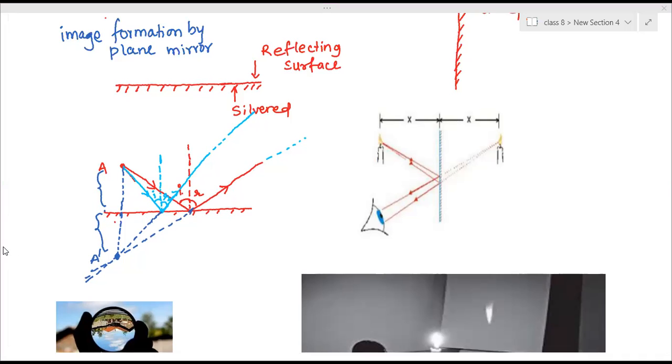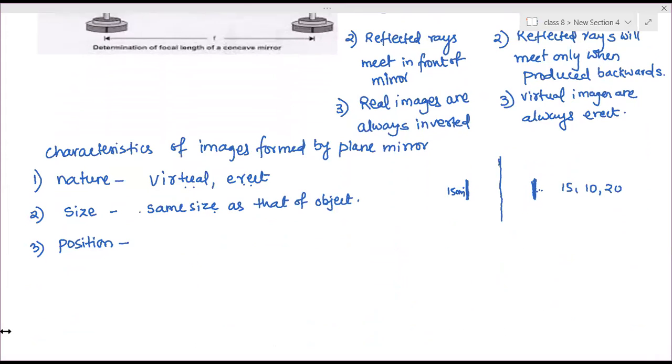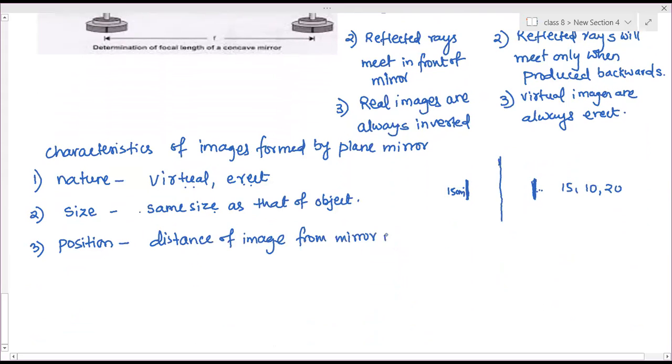Clear? Position: distance of image from mirror is always equal to distance of object from mirror.